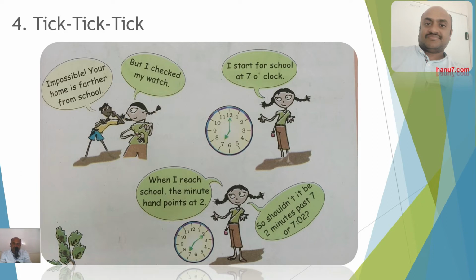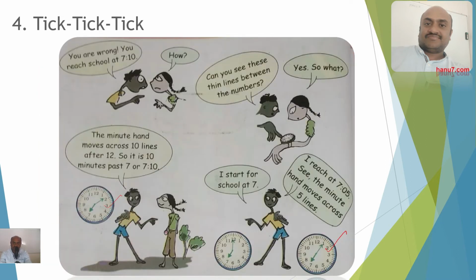And one more thing is, in this textbook or in this chapter, in order to identify the hours hand and minutes hand, they have drawn a thick line for the hours hand. This is the thick line for the hours hand, and this is the thin line, and it is somewhat greater than the hours hand. The length of this hand is greater than the length of this hand. Usually it is the same in all clocks.